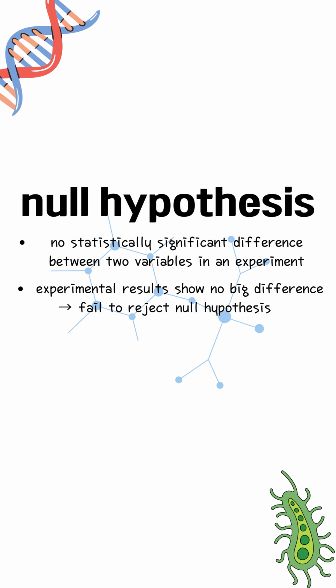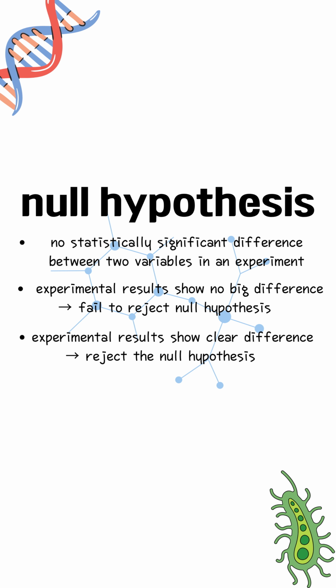If your experimental results show no big difference, that means your data supports the idea that any change is just due to chance, not because of any specific factors. In this case, you fail to reject the null hypothesis. However, if your results show a clear difference between the variables in an experiment, then it's probably not due to chance. Therefore, in this case, you reject the null hypothesis.